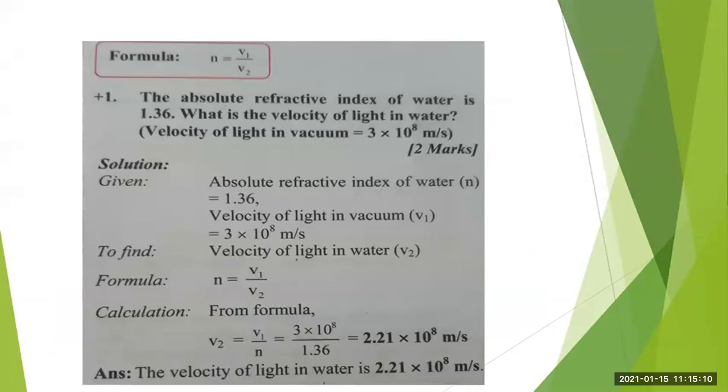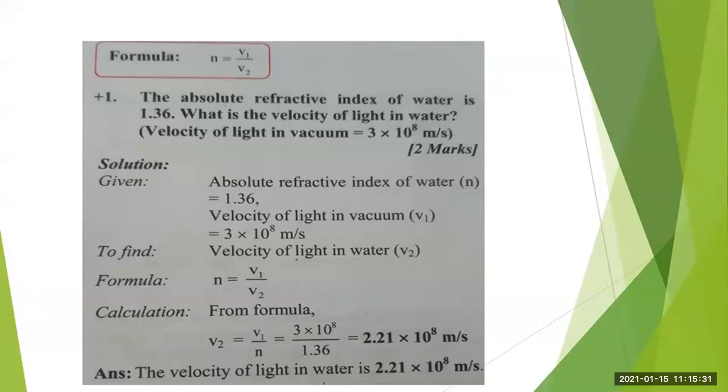Now let us solve this numerically. The absolute refractive index of water is 1.36. And what is the velocity of light in water? So what we have to find? Velocity of light in water.